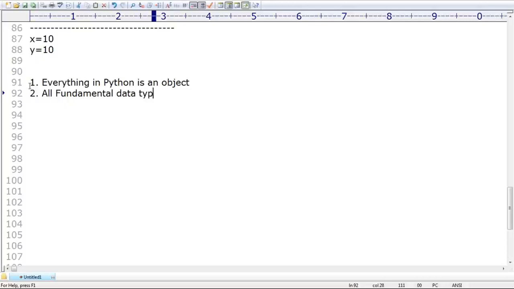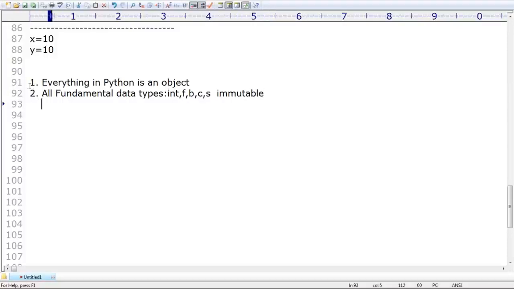Sir, can you please tell which are the fundamental data types? I forgot. Can I spell them out? Int, next float, next bool, next complex, and after that str. So these data types are immutable. Remember that. Every one of these objects is immutable in Python.